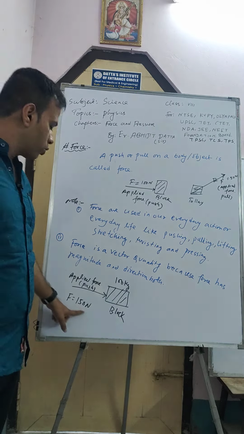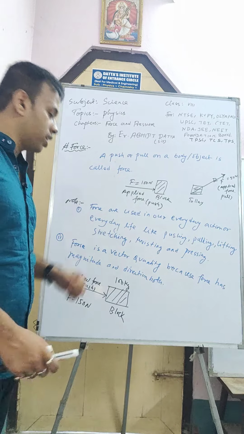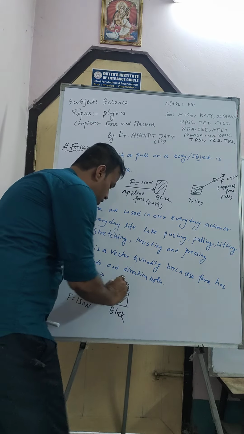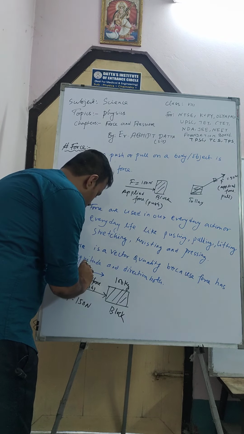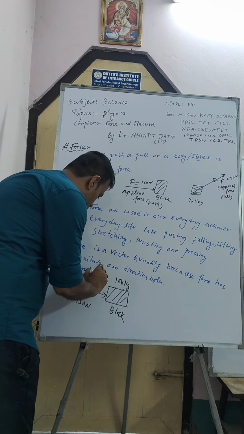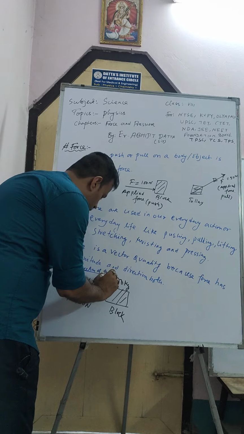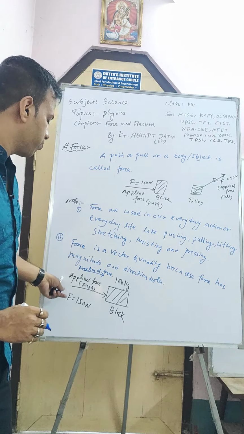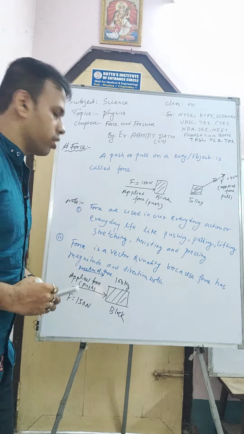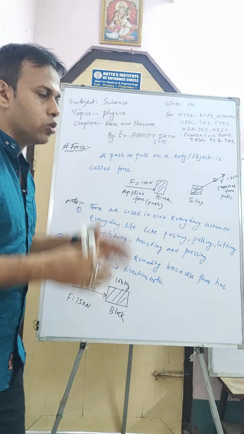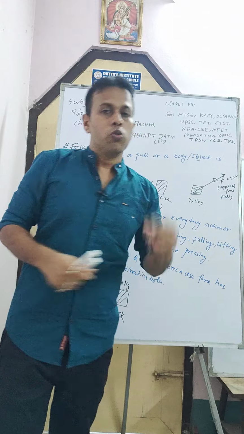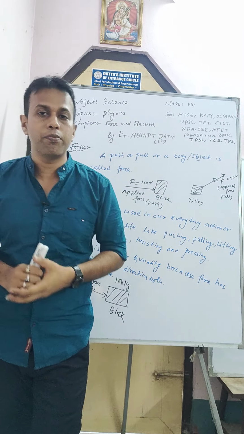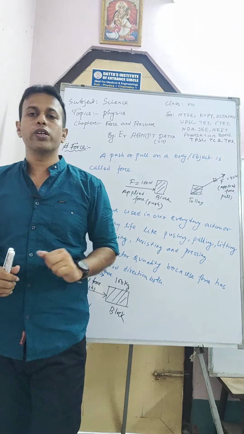So the value of the force is 150, and the direction in which I am applying it, this is the direction of force. Force has both direction and magnitude. That's why force is known as a vector quantity. So what is a vector quantity, sir? A physical quantity that has both magnitude and direction is known as a vector quantity.